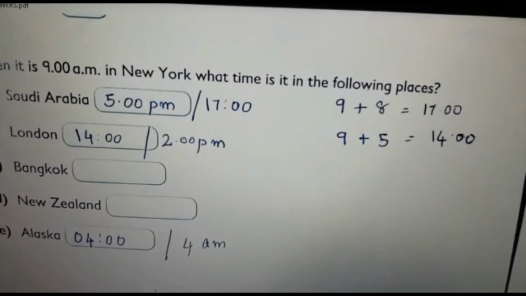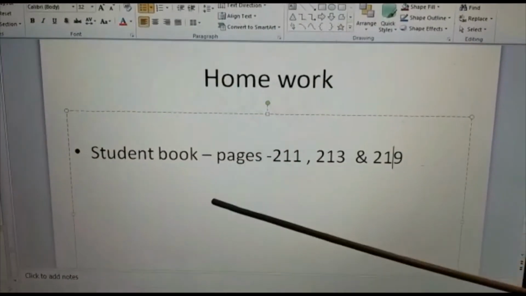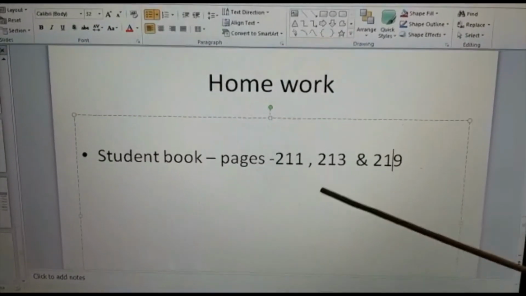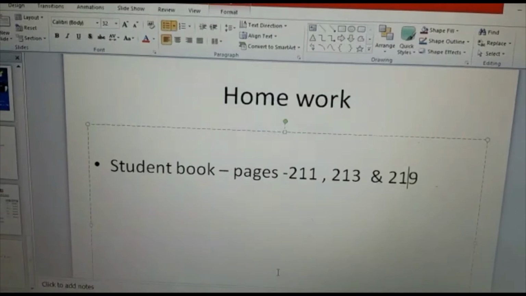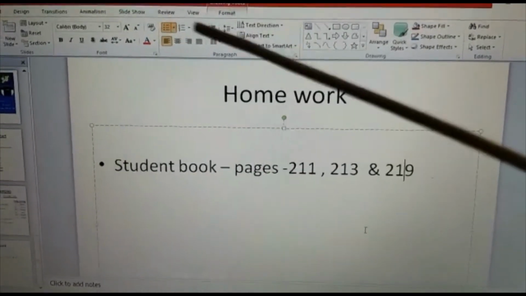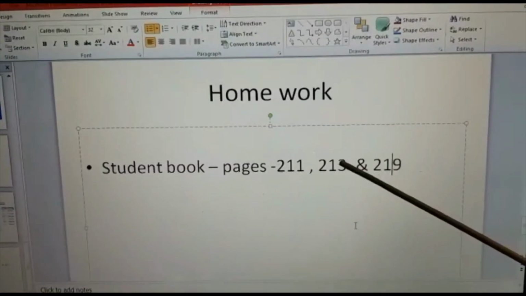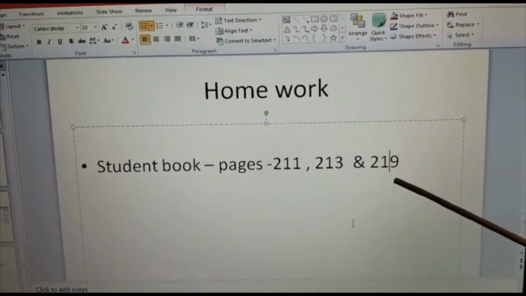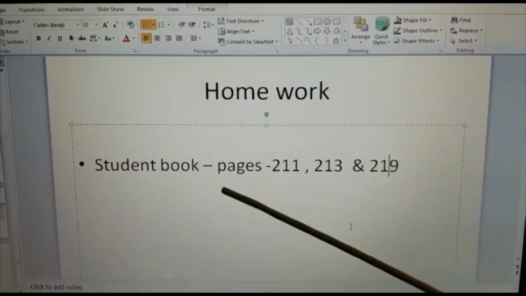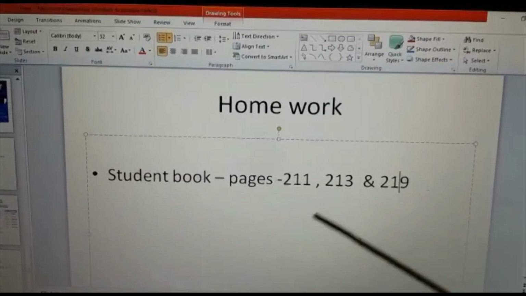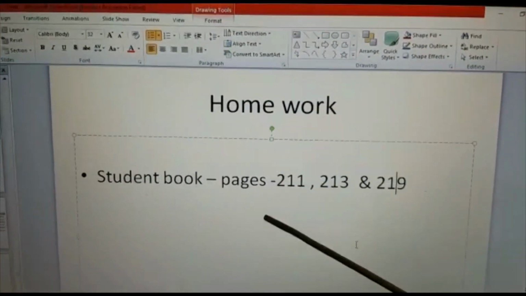So which all pages I gave you as homework today? So the homework for the topics which we have covered today is student book page 211, 213 and 219. Okay, and we know this which one is 211. It was for timetables. Okay, 213 for calendar and 219 for time zones. So just go to the explanation, and in the textbook also you examine that properly and then you just do. Majority we have already explained, only few questions left there. That also you do, and please send me the answers.